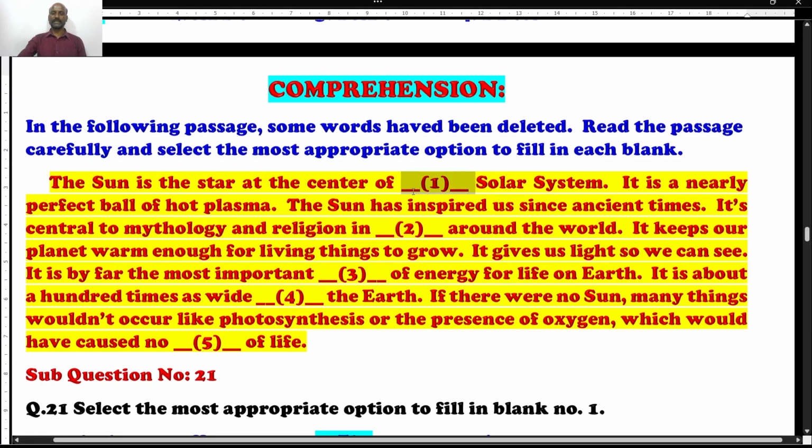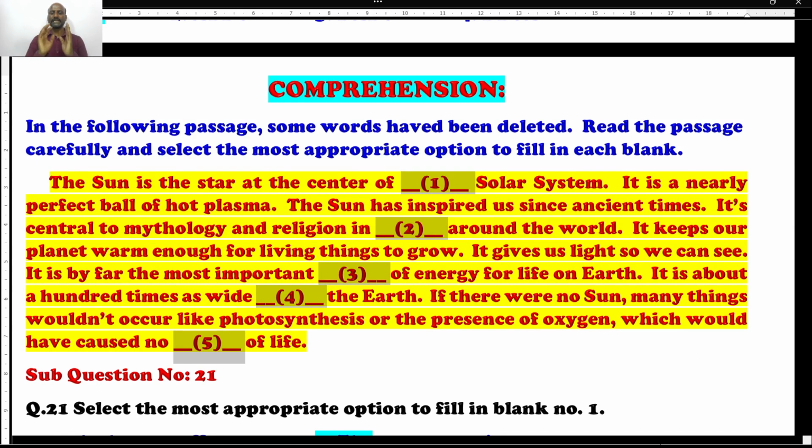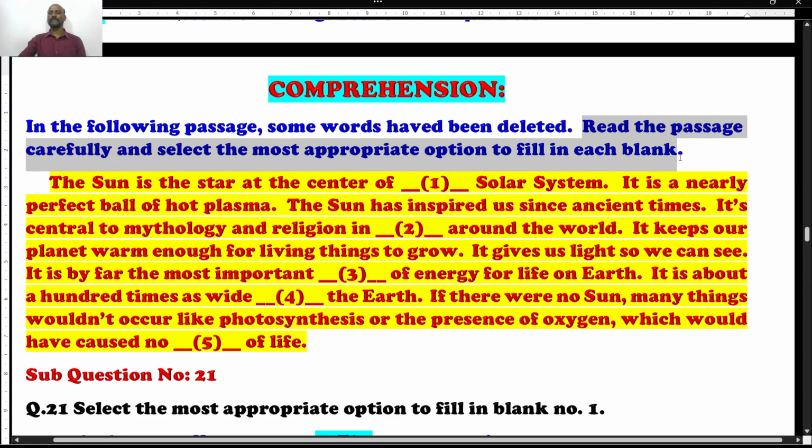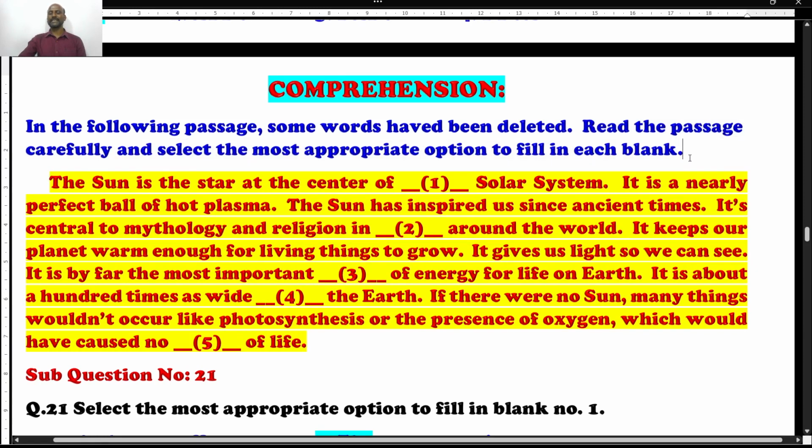How many words are deleted? Here, 4 words are deleted. For every deleted word, you have 4 options. You have to choose the right one, make it a meaningful sentence, right? Read the passage carefully and select the most appropriate option to fill in each blank.